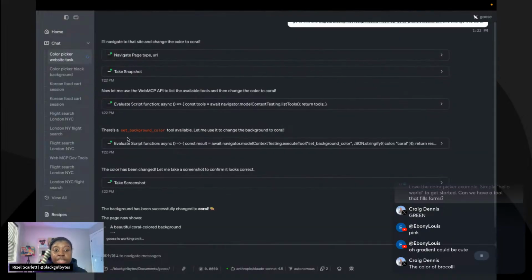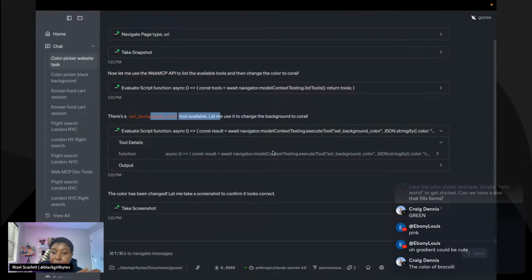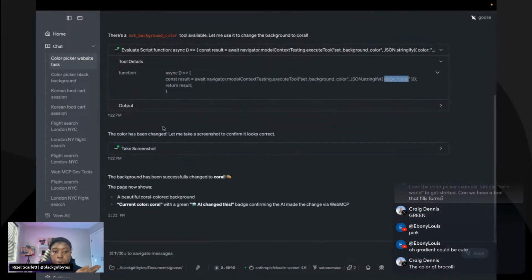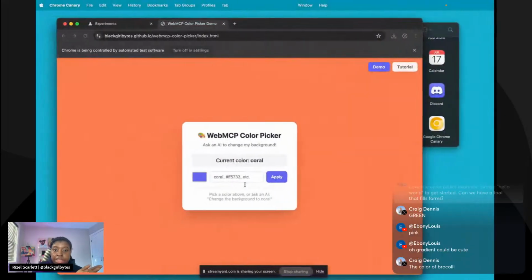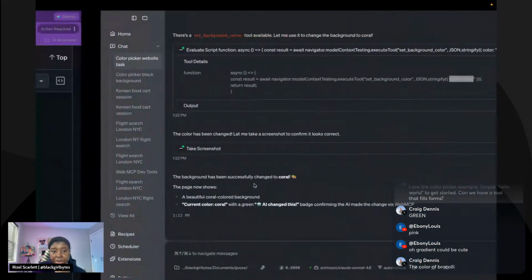Okay, see, it said, oh, hey, I found that there's a set background color tool available. Let me go ahead and use it. And then it passed in the value that I gave it, which is coral. And now it says it's made the change. This coral looks really bright. That is not what I thought coral was, but that's okay.